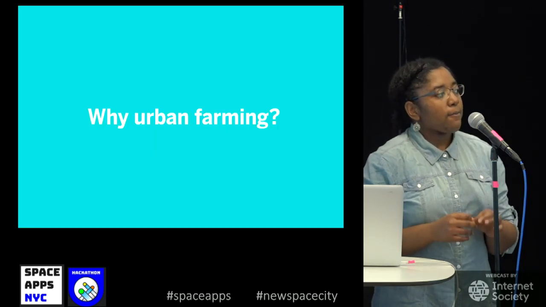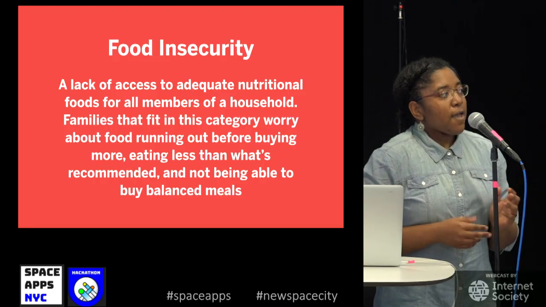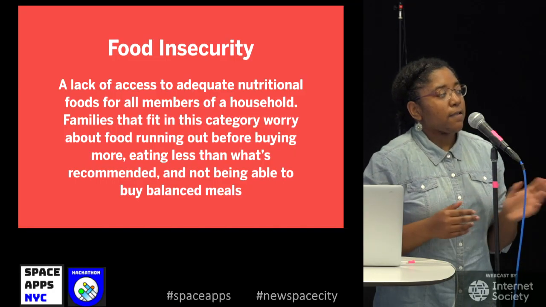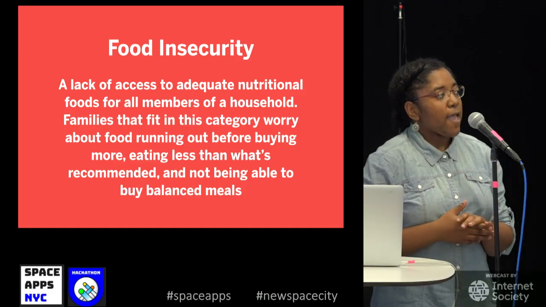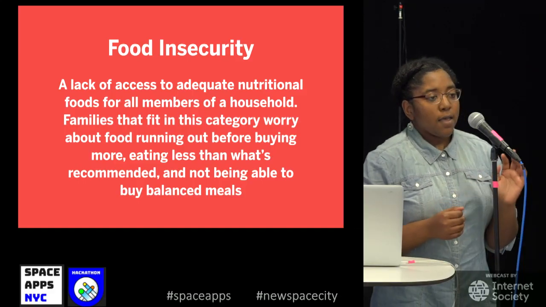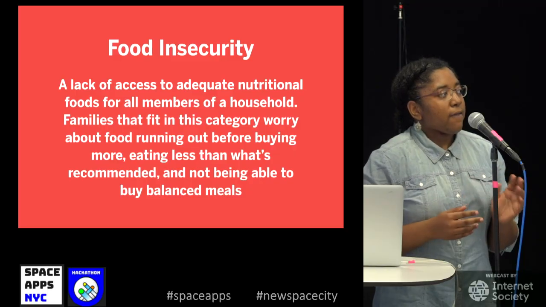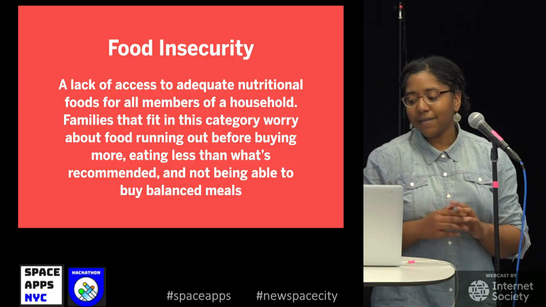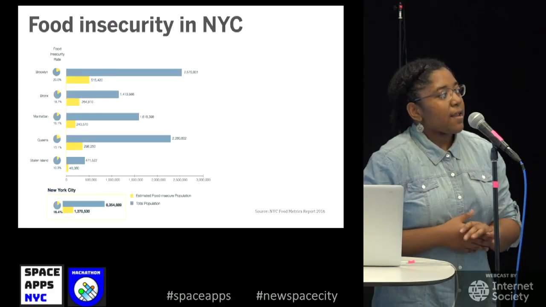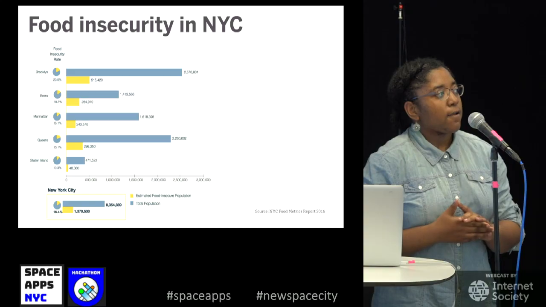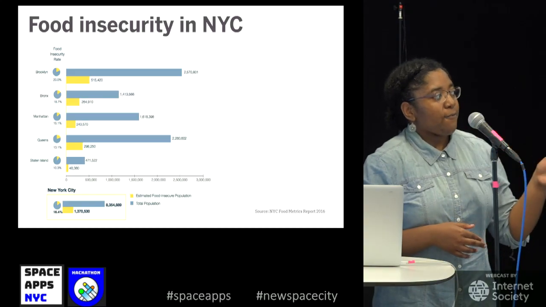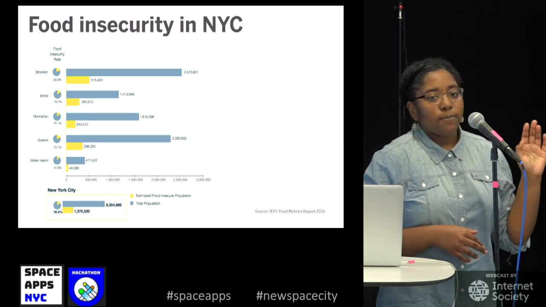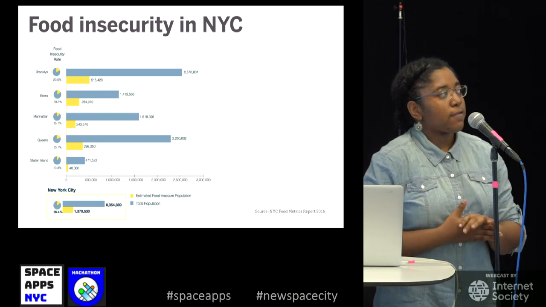So why urban farming in particular? We found out that low-income neighborhoods are plagued by food inaccessibility, and according to NYC.gov's definition, it's a lack of access to good nutritional foods for all members of that household. This is the data that we found on food insecurity in New York City. As you can see from previous correlations that we've tabulated, Brooklyn and the Bronx have the highest amount of food insecurity in the city.